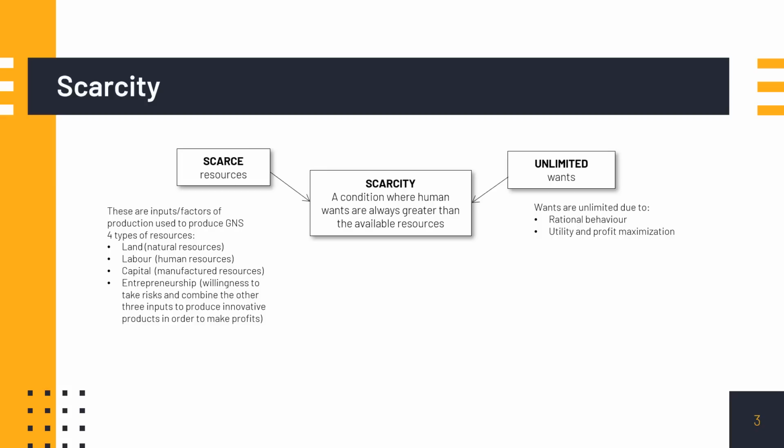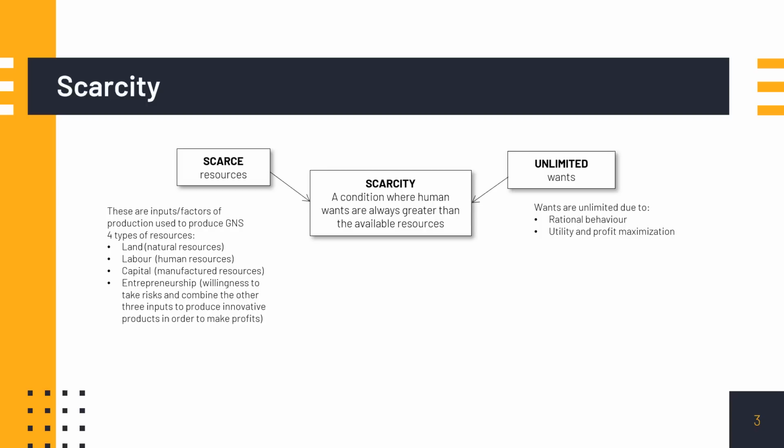Now let's put them together. If an individual knows what's best for them, that is, if they are rational, they would buy goods and services that will meet their best interests. In other words, they will buy goods and services that will maximize their satisfaction or profits. Now, if you put these two concepts together, our wants are unlimited. In other words, we will always keep on buying things, demanding things, but the resources used to make the goods and services for our wants are limited. So given that these two concepts are in contrast of one another, therefore we have the scarcity condition.